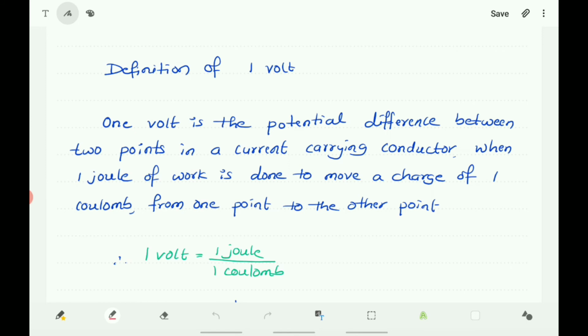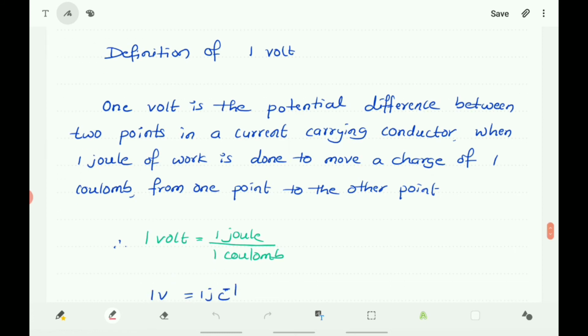So 1 volt is equal to 1 joule by 1 coulomb.